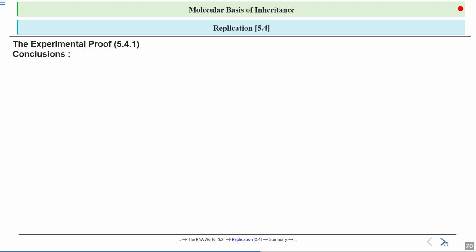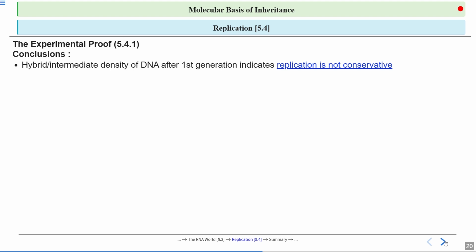So what was the conclusion that has been made from this experiment? The conclusion is that the hybrid or intermediate density of DNA after the first generation of replication indicates that replication is not conservative. Because if it was conservative, parent DNA would remain as it is and a completely new DNA would be synthesized. It didn't happen. It was hybrid.